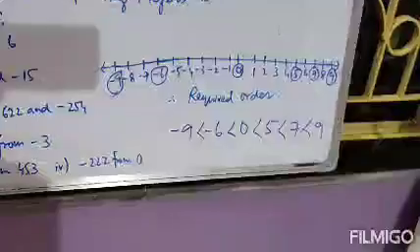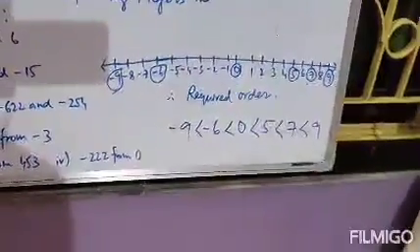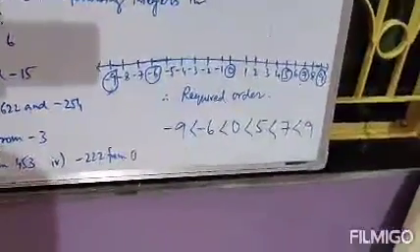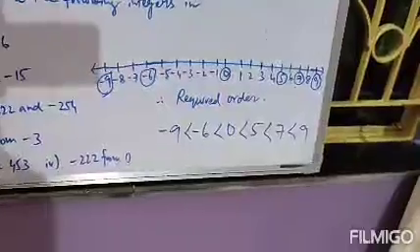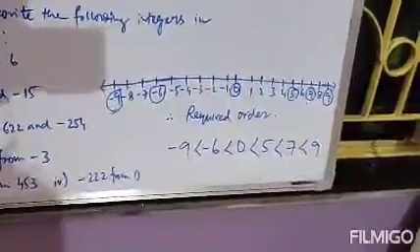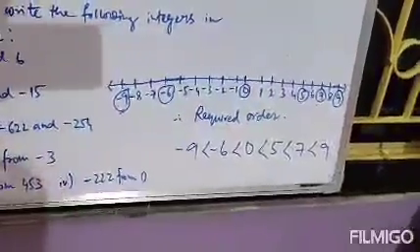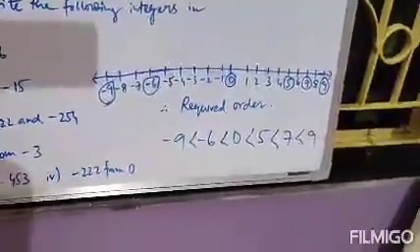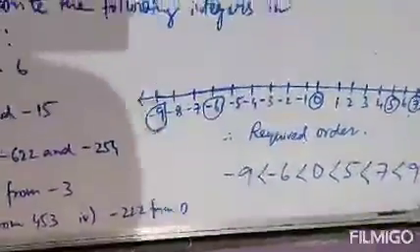These are our ascending order or increasing order. That means from smaller to bigger. Clear? So positive numbers will always be greater than negative numbers. Clear? So this is the answer. Next.